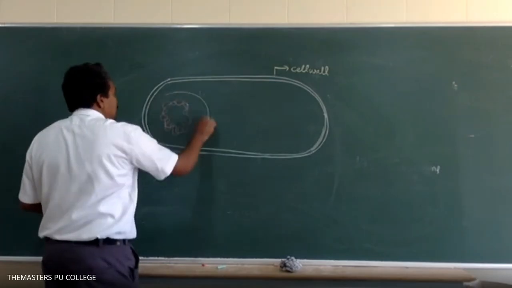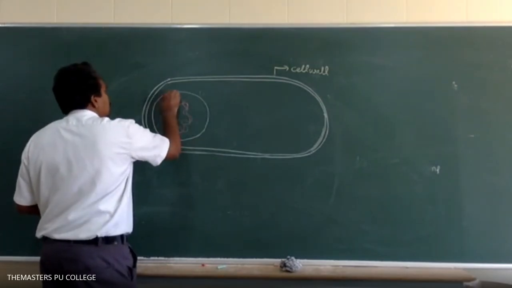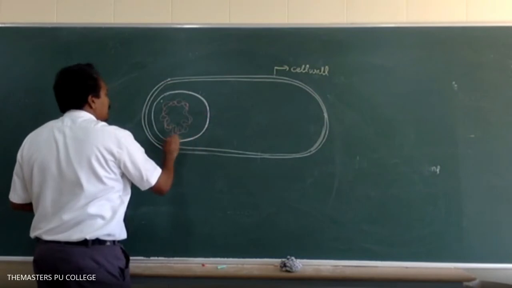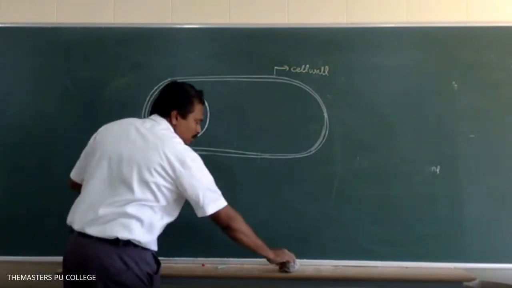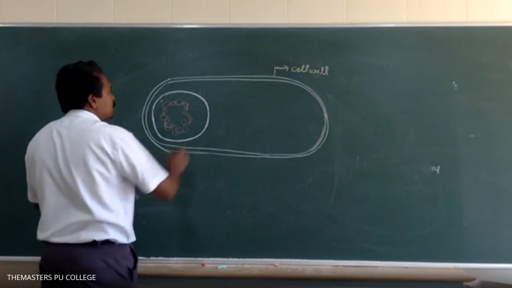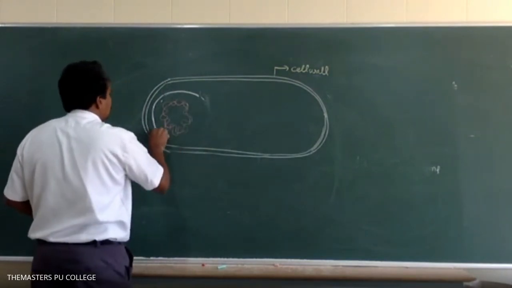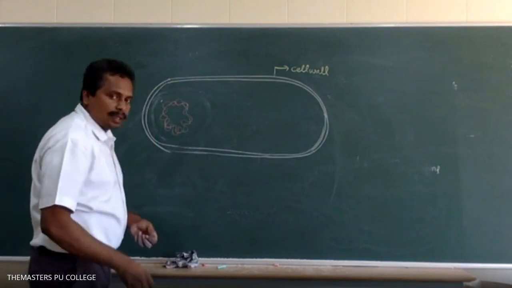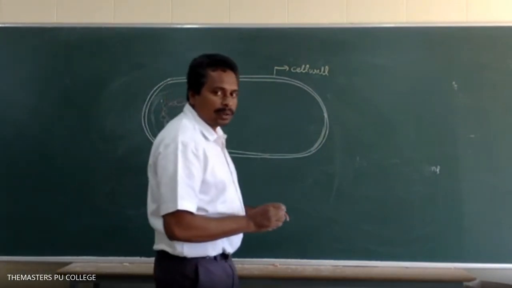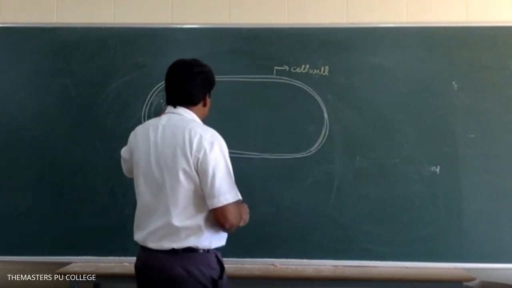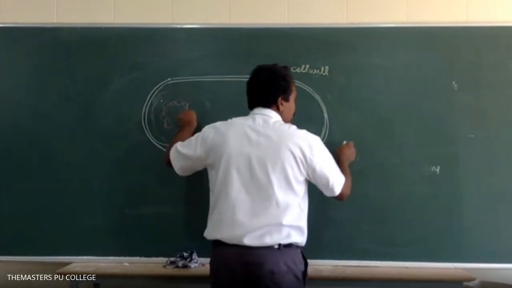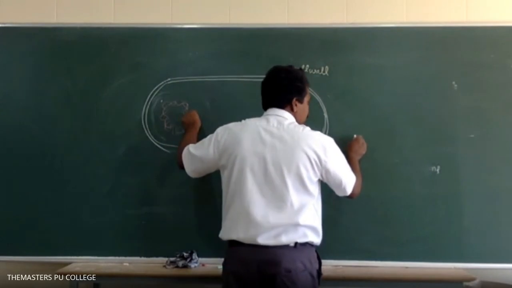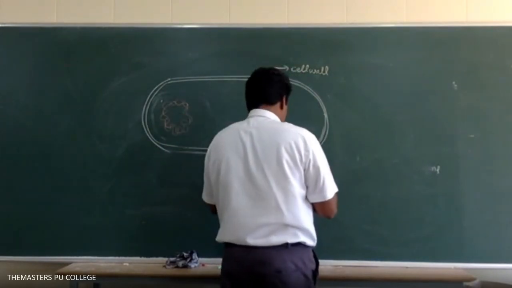Naked. It is not surrounded by a nuclear membrane. The nuclear membrane is absent. So the genetic material is a single chromosome, circular DNA.